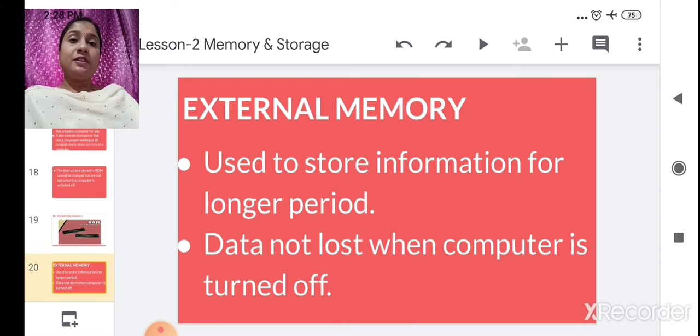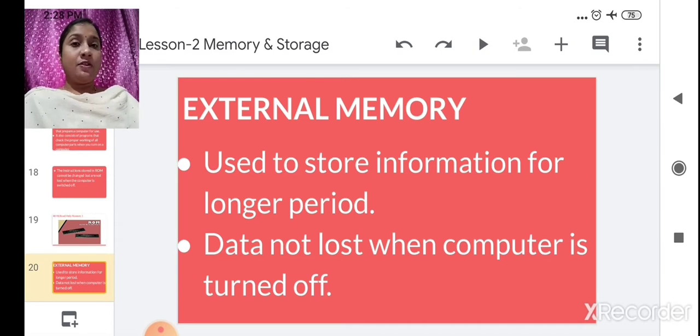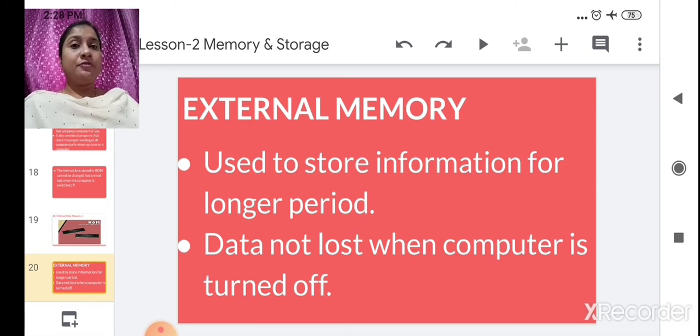Now we also see the difference between RAM and ROM. In RAM we can write, in ROM we cannot write. In RAM data is stored temporarily, while data is stored in ROM permanently. Whenever the computer is switched off or electricity is gone, the data will be erased from RAM, but in ROM the data will not get erased, whether the computer is turned off or the electricity goes. Okay, up to this we have learned in our previous class.